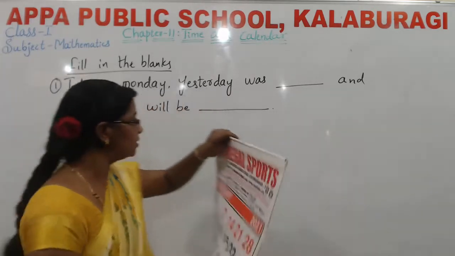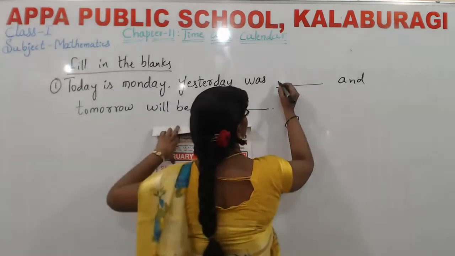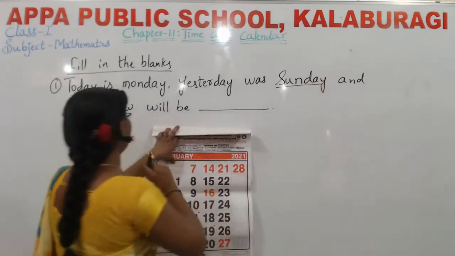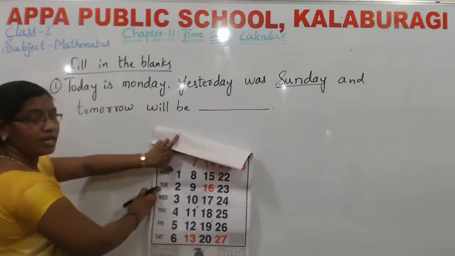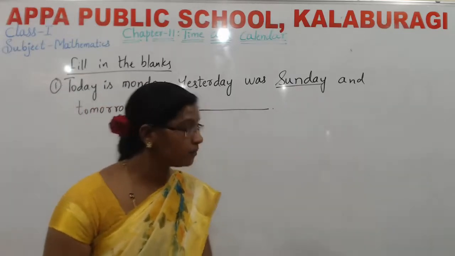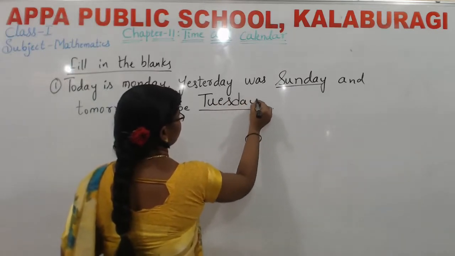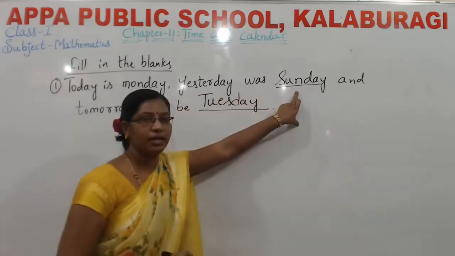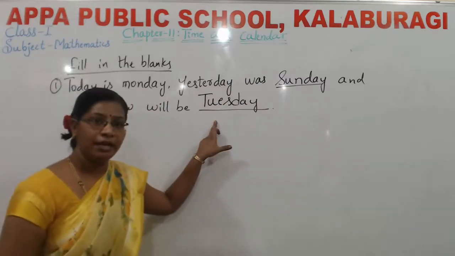The yesterday was Sunday. Which day is it? Sunday. And tomorrow will be, what is tomorrow here? Which day is it? Yes, very good. Tuesday. See, today is Monday. Yesterday was what? It is a Sunday. And tomorrow will be what? Tuesday.